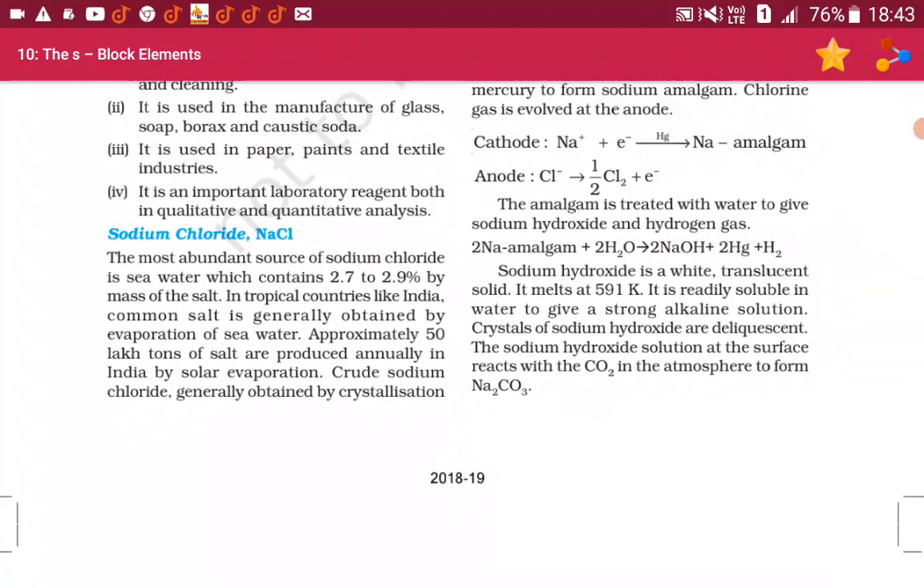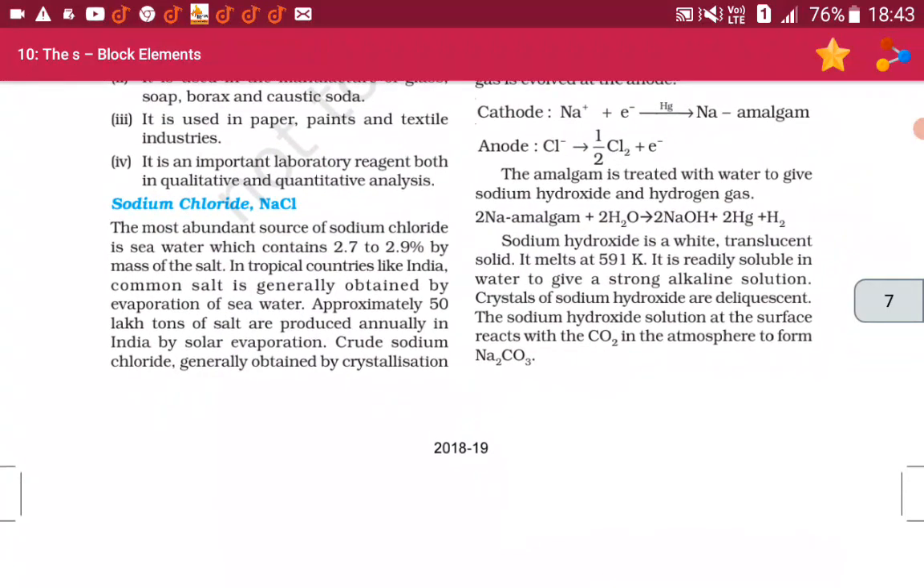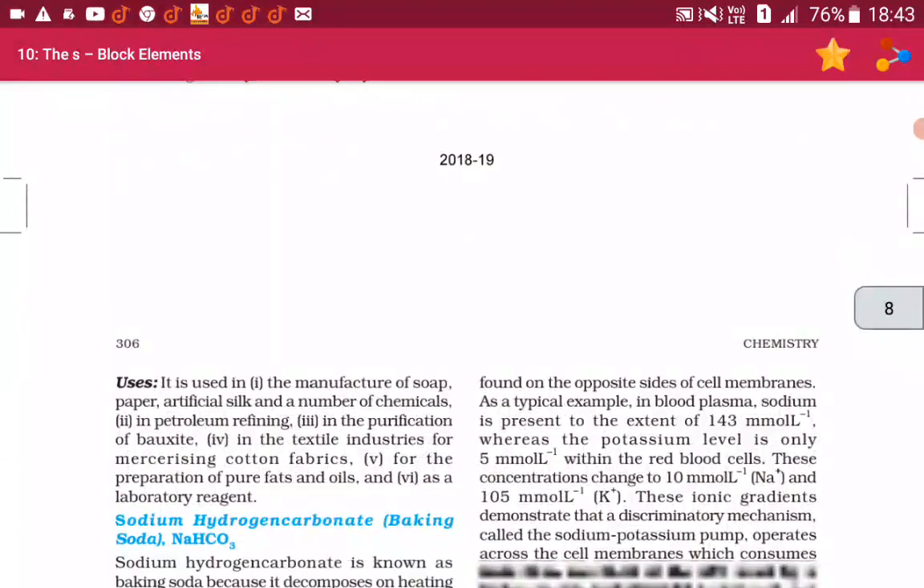Sodium hydroxide is a white, translucent solid. It melts at 591 Kelvin. It is readily soluble in water to give a strong alkaline solution. Crystals of sodium hydroxide are deliquescent. The sodium hydroxide solution at the surface reacts with the CO2 in the atmosphere to form Na2CO3.